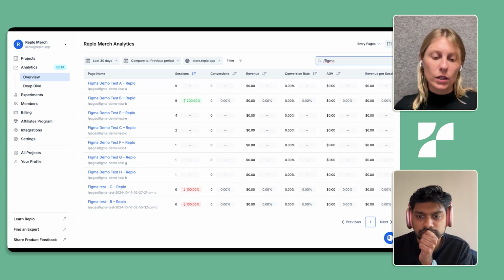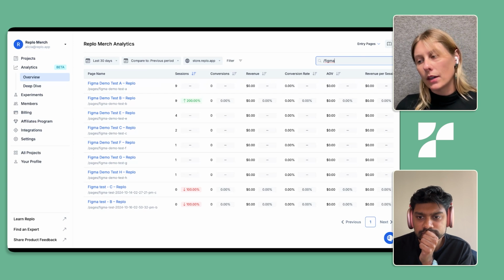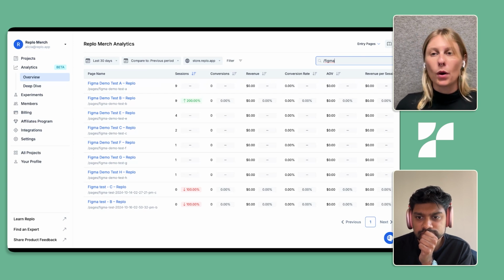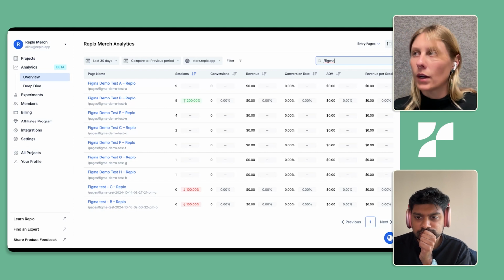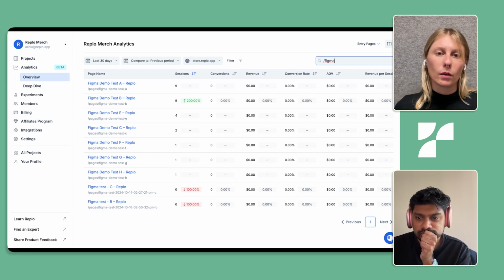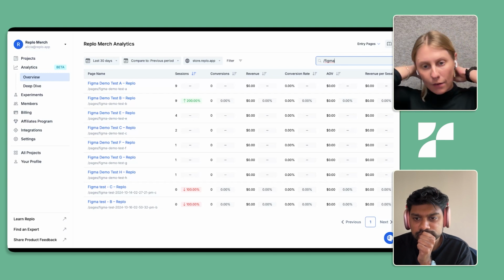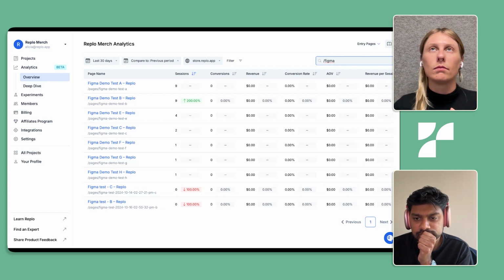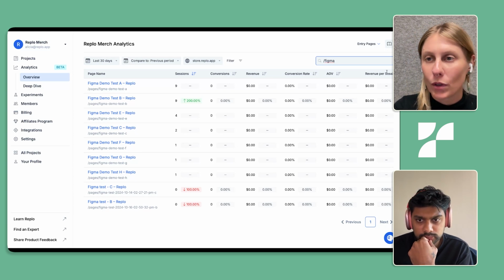So once someone actually lands on a page, what is the experience and what are the metrics post landing on that page? Though we are considering in the future a closer connection with the different ad platforms, so we can give you numbers like ROAS, etc., so you can learn more about the whole customer lifecycle.